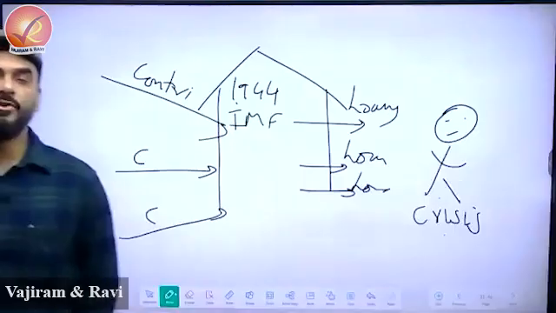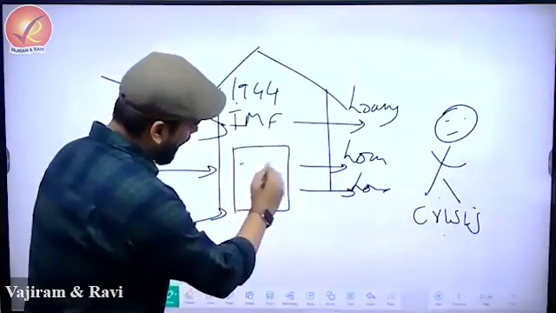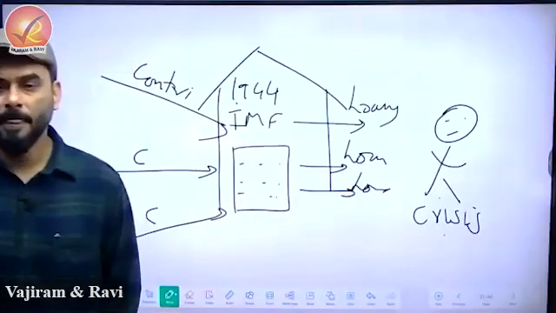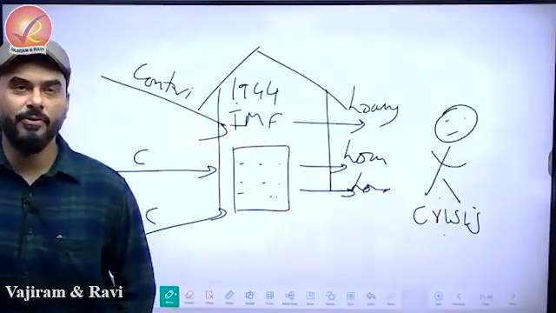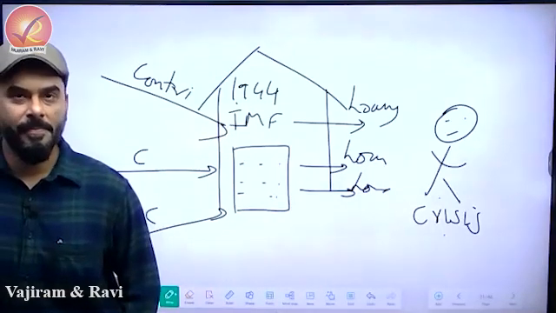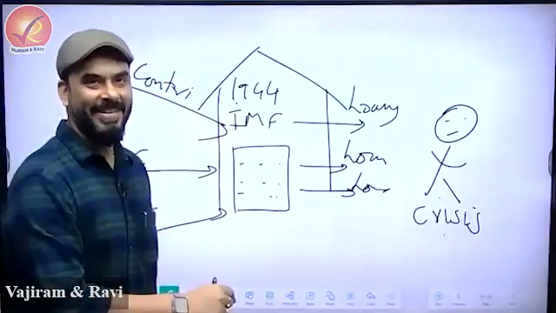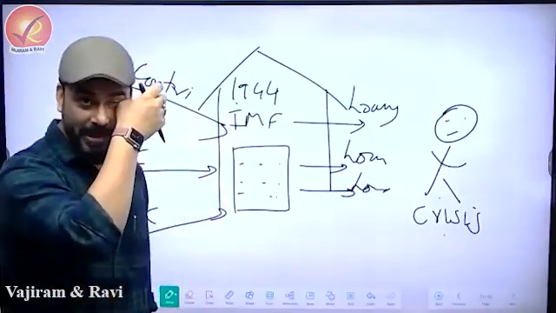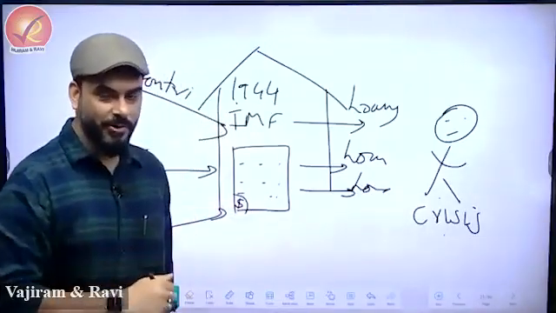Now, please answer a question, bacho. Suppose that this is the box of IMF where you have to fill cash. If you are the president of USA, how much cash would you like to fill? More cash or less cash? Less cash. Correct. So Manas is laughing. Manu is also, Manu less cash, very nice. So which means that you will put this much of dollars. See the reaction of what you said.